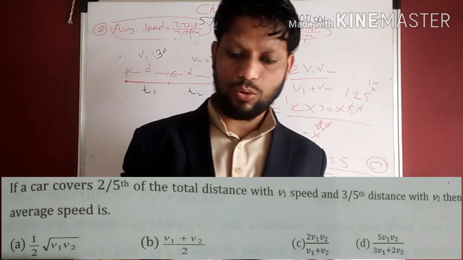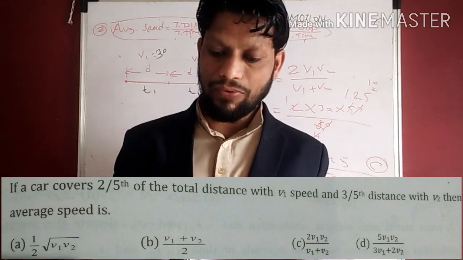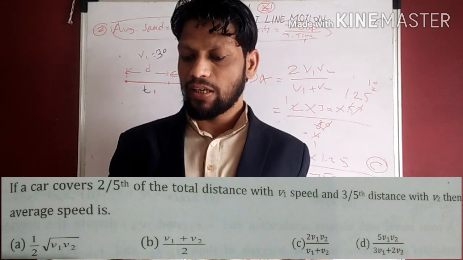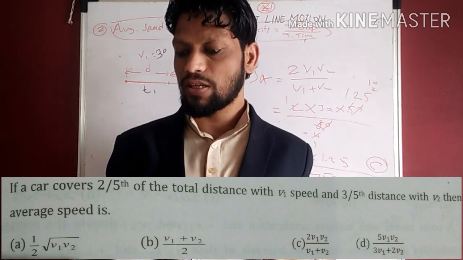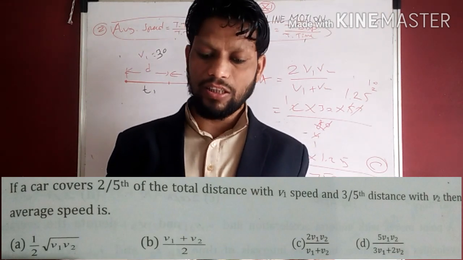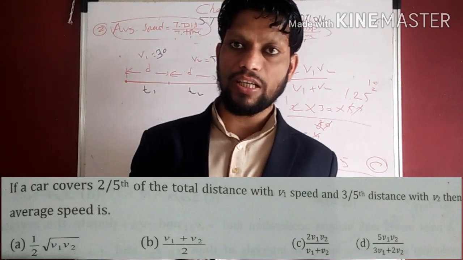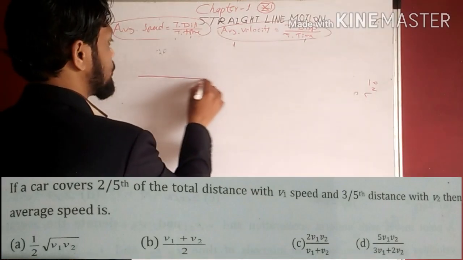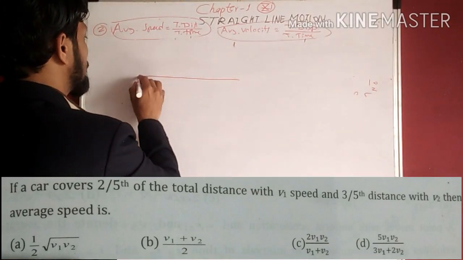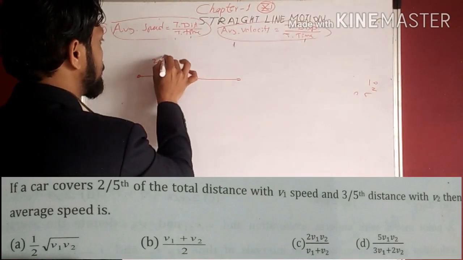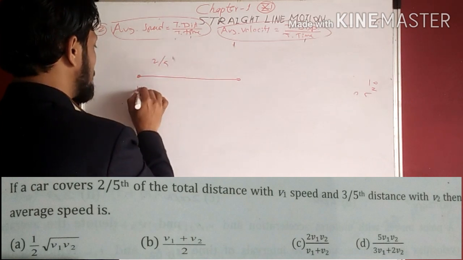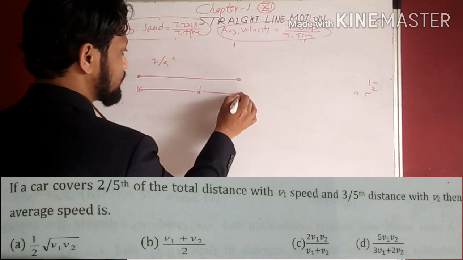We will see the same in the next question. If a car covers 2/5 of the total distance with v1 speed and 3/5 of the distance with v2 speed, then the average speed is. Four options are given. We use the same formula and find the answer. Suppose the complete distance from this point to this point is d.